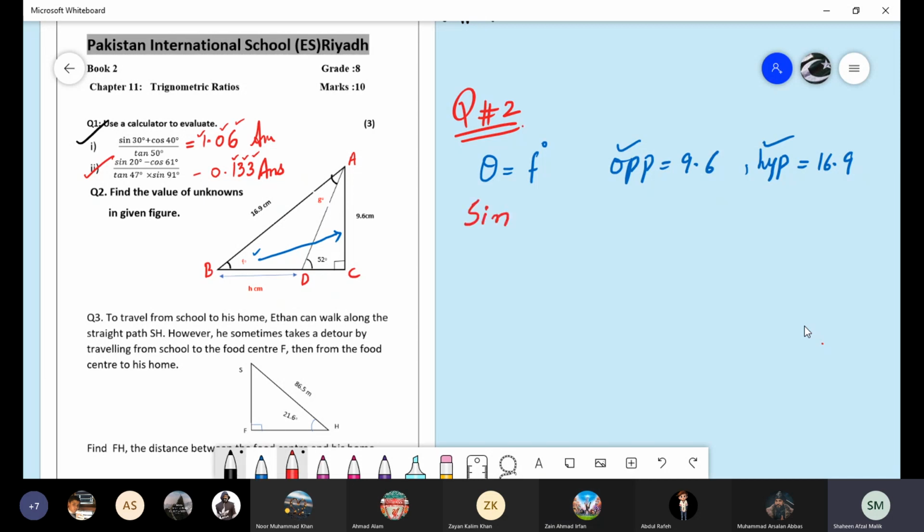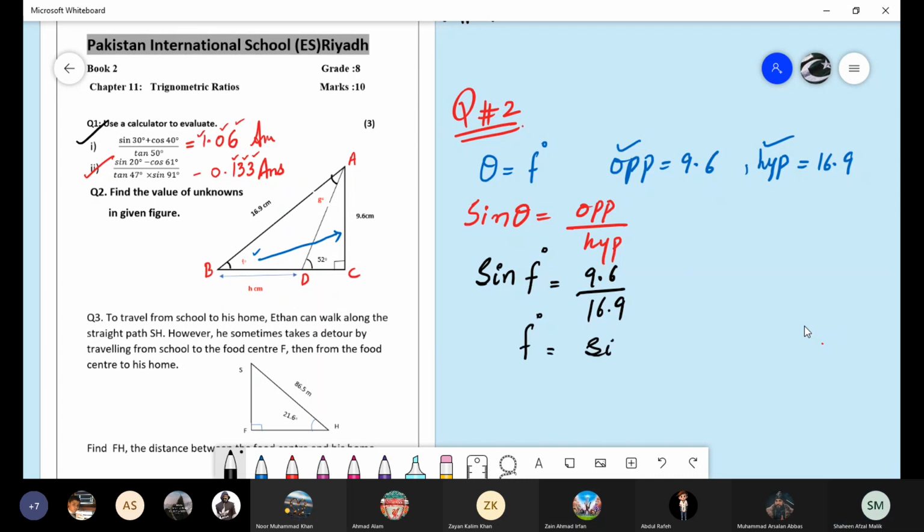Look at sine theta, and sine theta is equal to opposite over hypotenuse. Do we have theta, or do we have to find theta? We have to find theta. So it will be sine F is equal to 9.6 over 16.9. And because we want to find F, it will be F equals sine inverse.